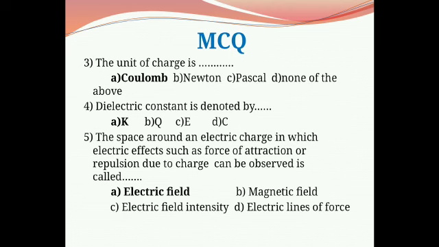And as we know the definition of electric field, the space around an electric charge in which electric effects such as force of attraction or force of repulsion due to charge can be observed is called electric field.